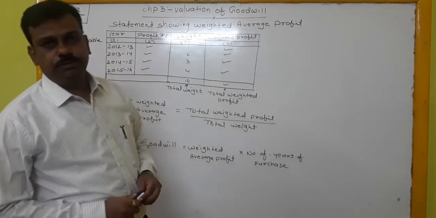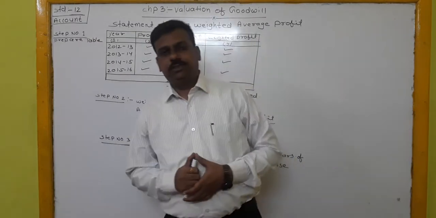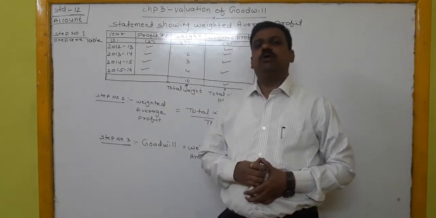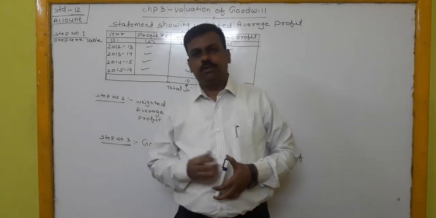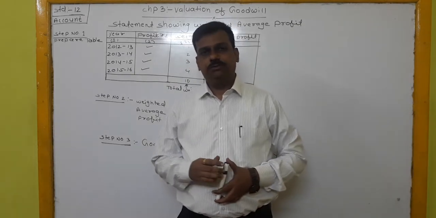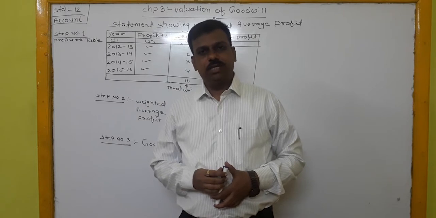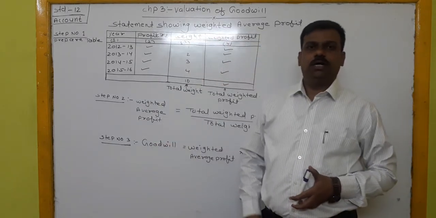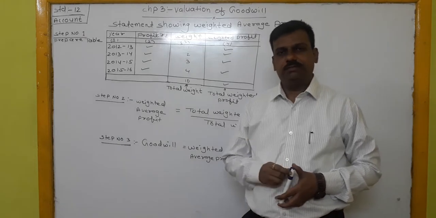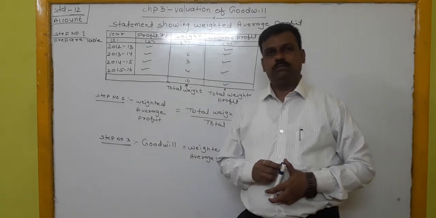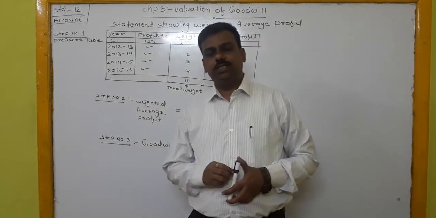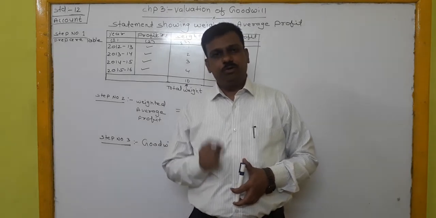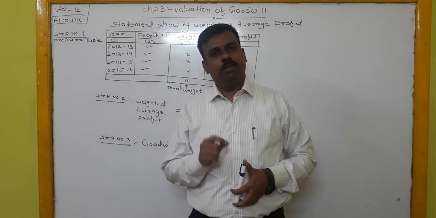Good morning, students. In today's lecture, we are going to start our new method, the weighted average profit method. But before that, let's revise what we studied in the previous lecture. We studied the meaning of goodwill: goodwill is an intangible asset which shows the reputation of the firm in the market.